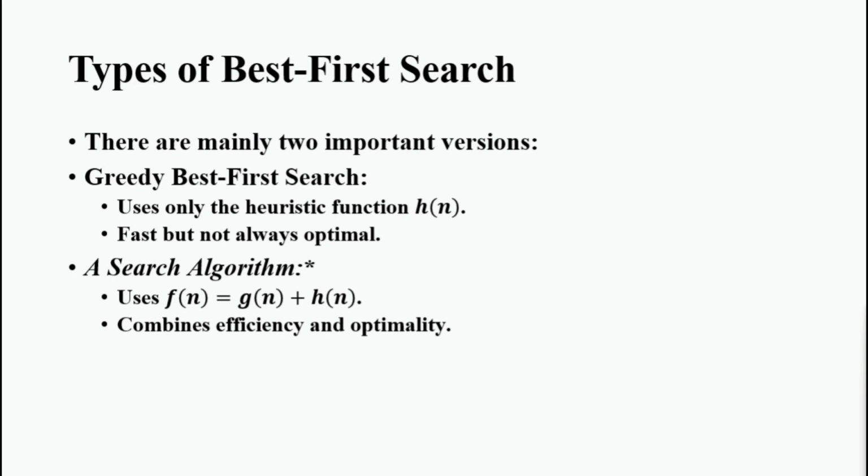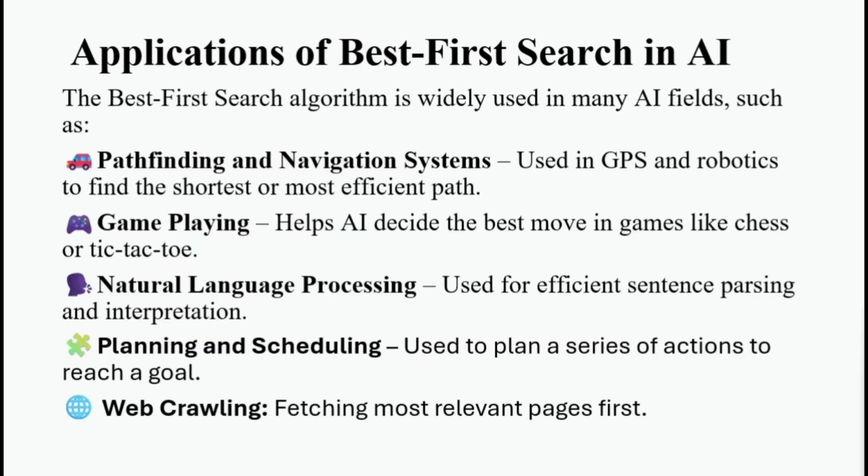Now let's discuss the applications in AI. Pathfinding and navigation, for tracking in GPS systems and robotics. Game playing, which everyone knows, like chess, tic-tac-toe, etc. Natural language processing, which is efficient in sentence parsing. Next is planning and scheduling, which automatically sequences tasks. Next, web crawling, fetching the most relevant pages in search engines. So, these are the applications of the best first search algorithm, which is widely used in AI.